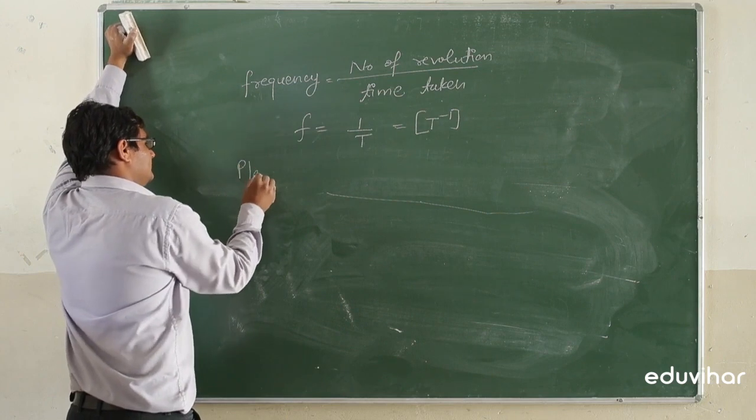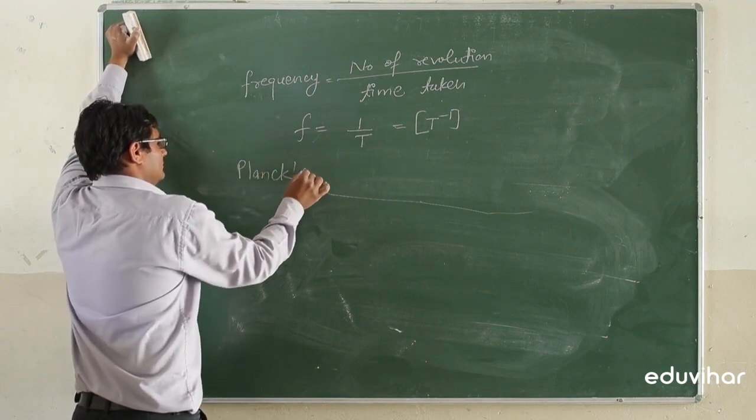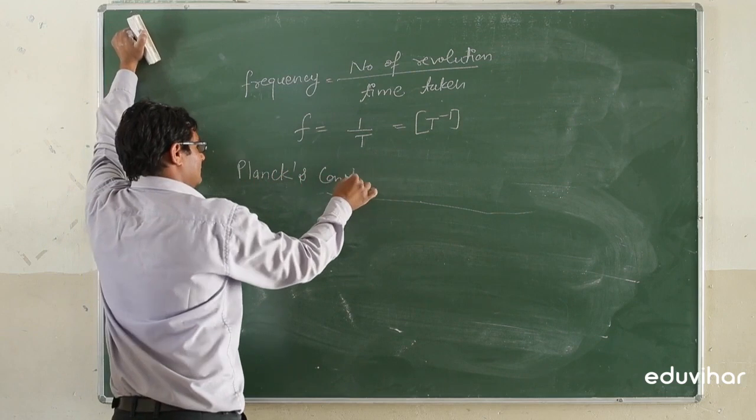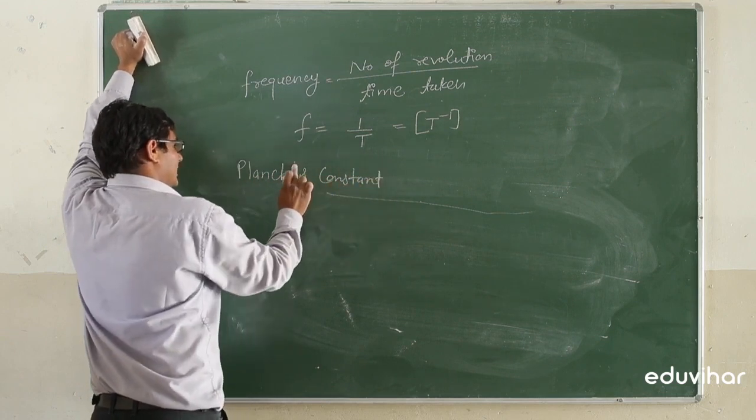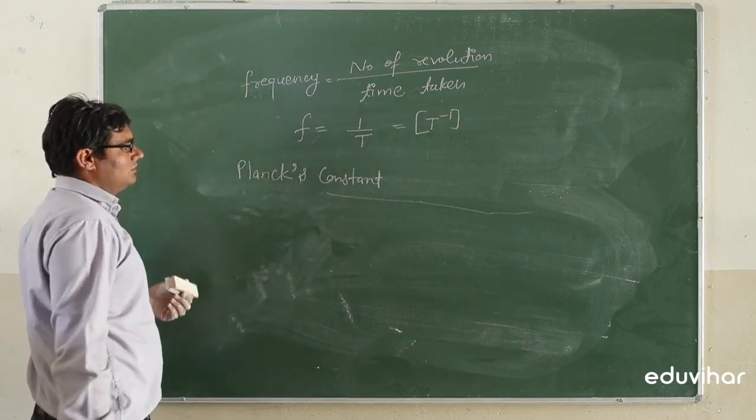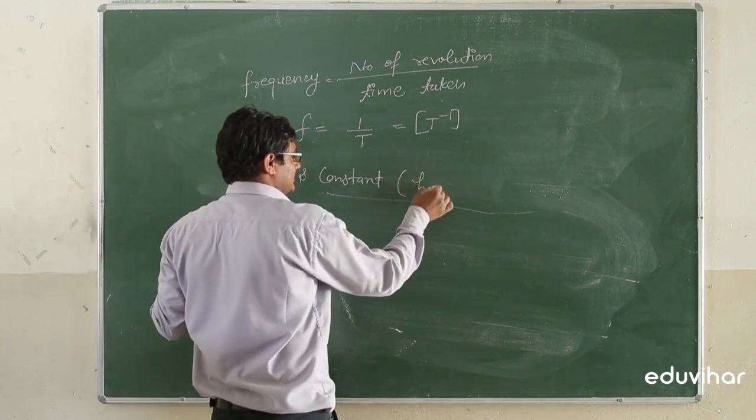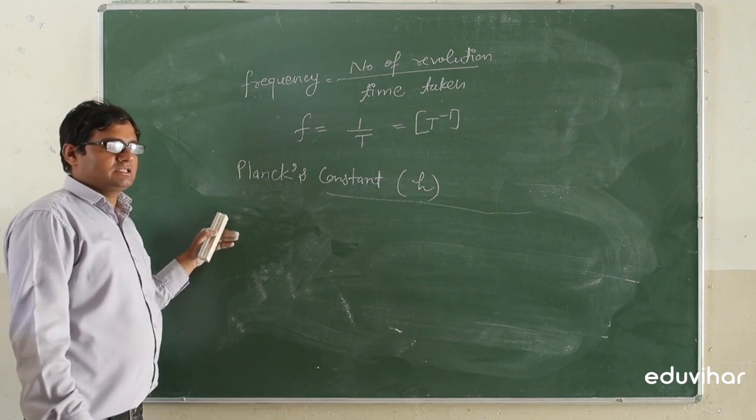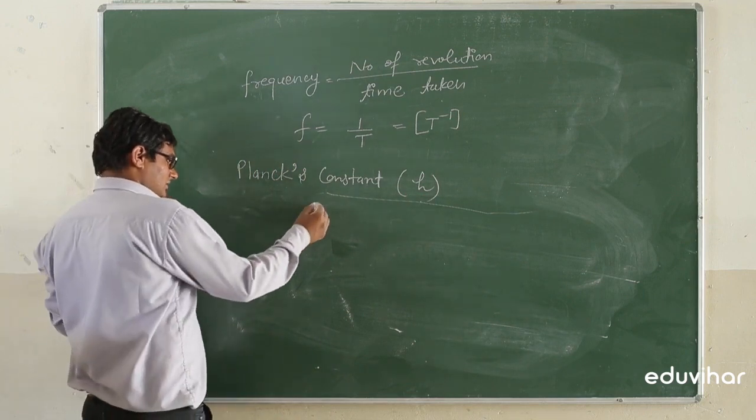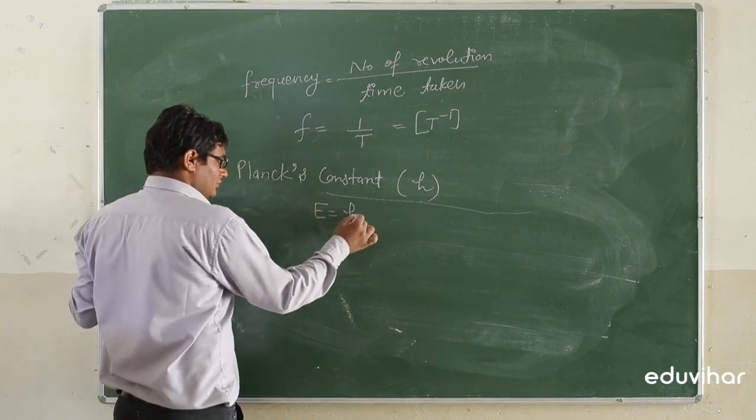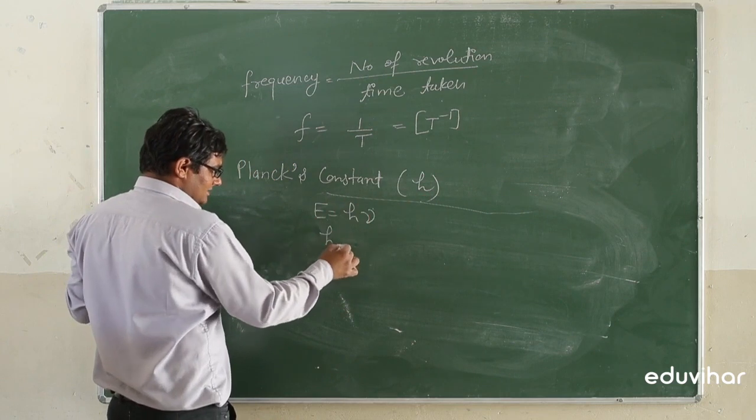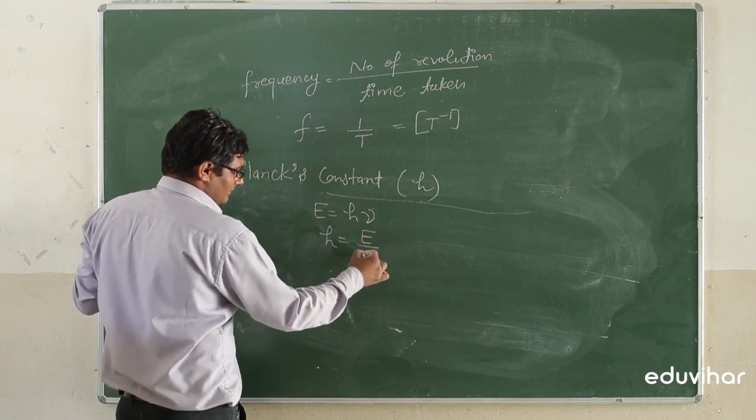Planck constant. How can we find the dimensional formula for the Planck constant? It is denoted by h. According to the energy of the photon, E is equal to h nu, and h is equal to E by nu.